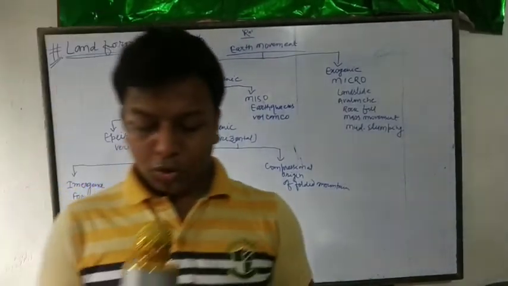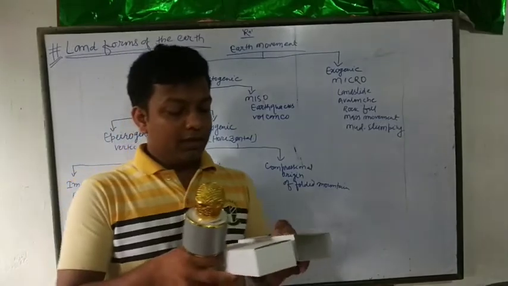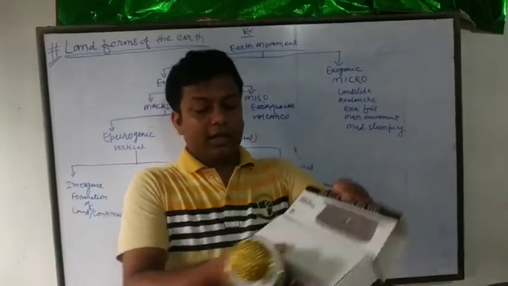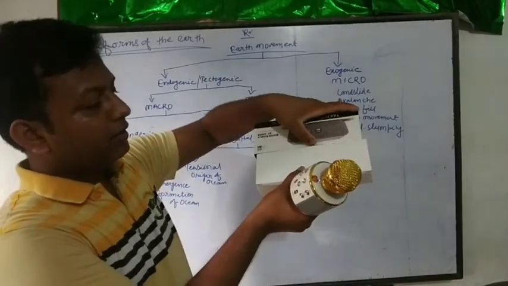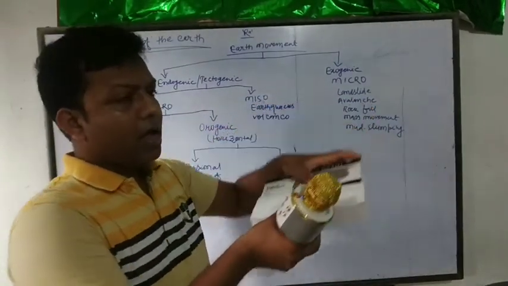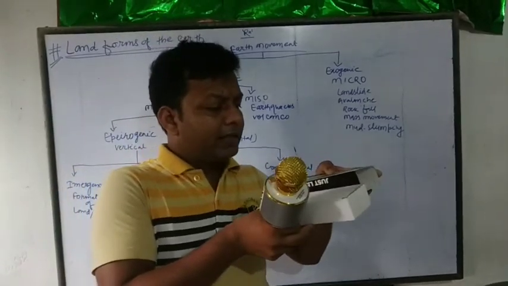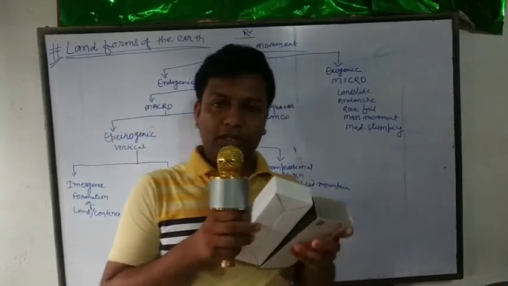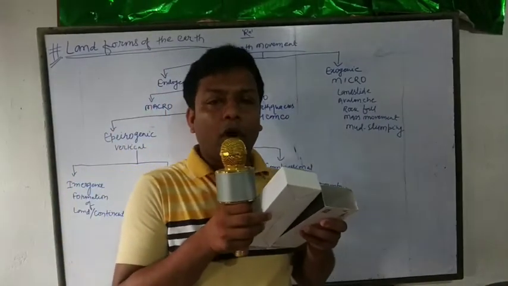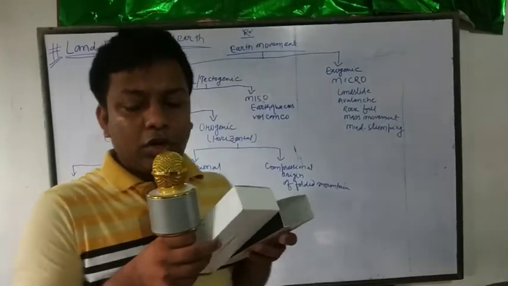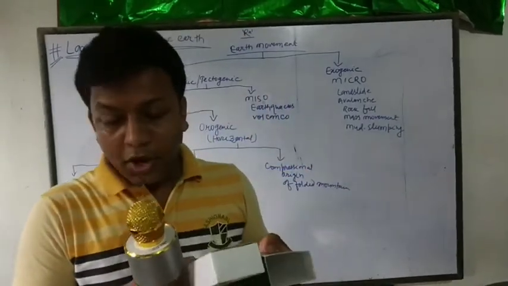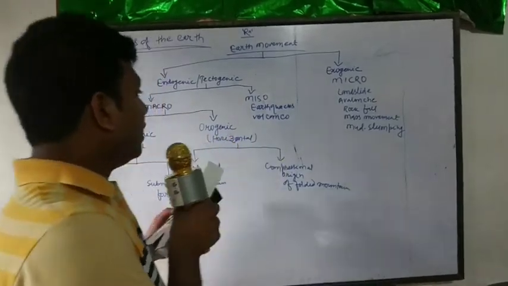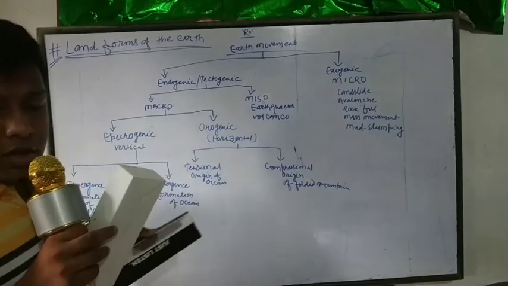Suppose two plates, and here is a crack. Assume this is the crack, and the plates get separated due to endogenic forces exerted from the asthenosphere. This is also called magnetic force. With this force, the earth movement occurs.